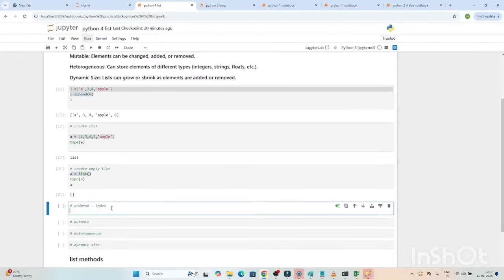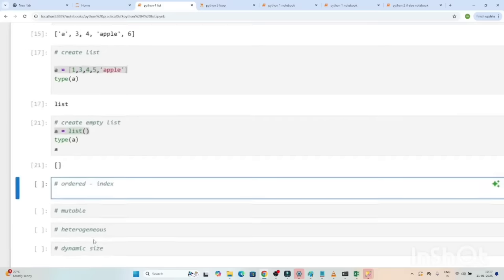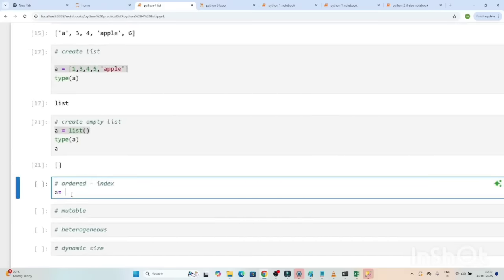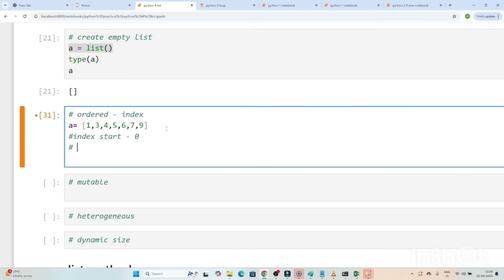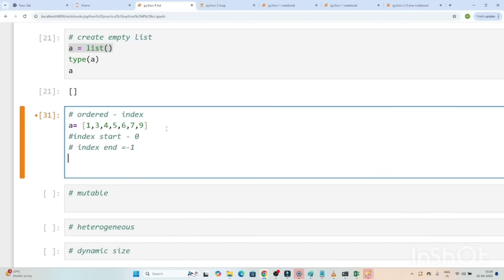Now the index. We have to understand about the index. Index is very important in a list. Suppose this is the list I have. Let me create one list. Always remember the index starts with 0 and ends with -1. What does it mean?